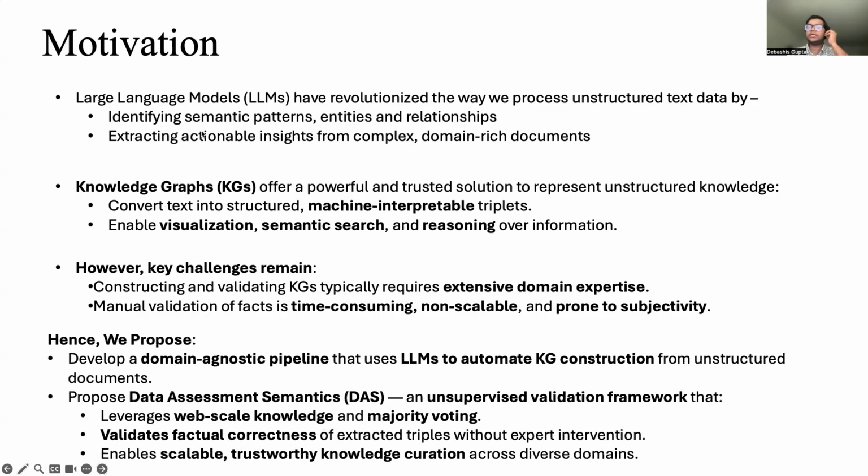And that leads us to our key motivation. We aim to build a domain agnostic pipeline that leverages LLMs to extract structured knowledge from raw text and introduce an unsupervised validation method called DAS, or data assessment semantics, which verifies the factual accuracy of the extracted information using web-scale sources and majority voting, thereby minimizing or eliminating the need for expert involvement.